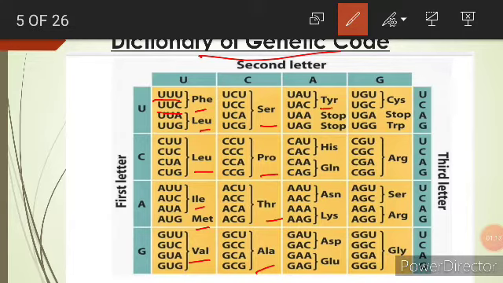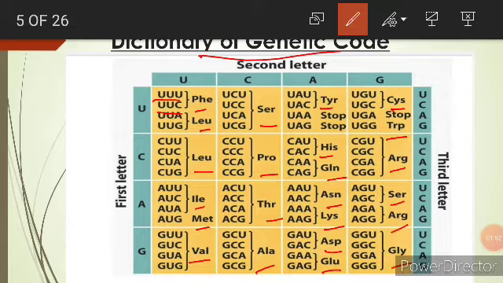Then tyrosine, histidine, glutamine, then asparagine, lysine, then ASP, aspartic acid, then glutamic acid, then CYS, cysteine, then TRP, tryptophan, then ARG indicates arginine, then SER, serine, then arginine, and glycine.